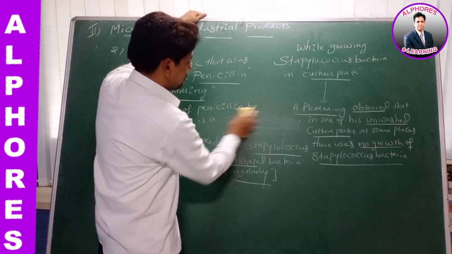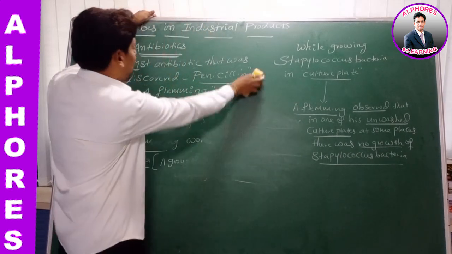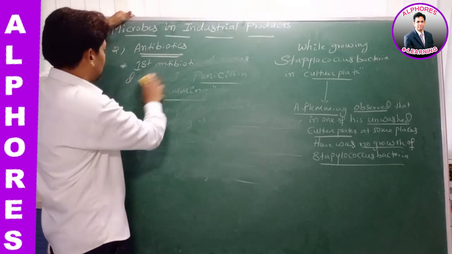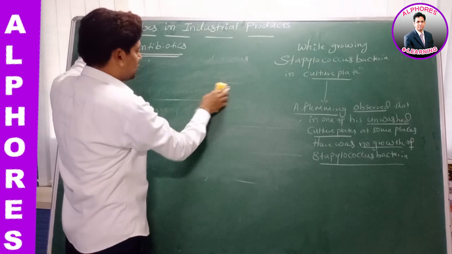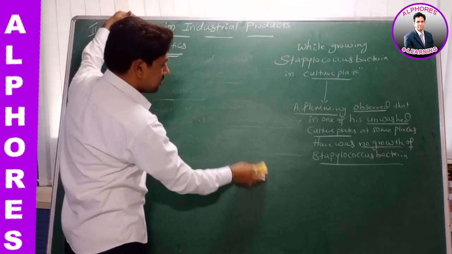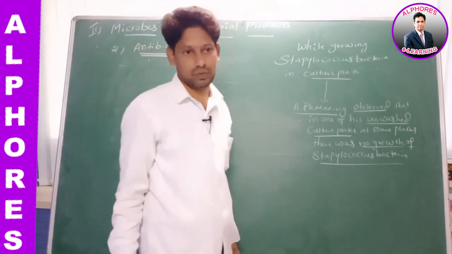Then he got a doubt. What is the reason why Staphylococcus bacteria was not growing in some places of unwashed culture plates? This was his doubt, right?